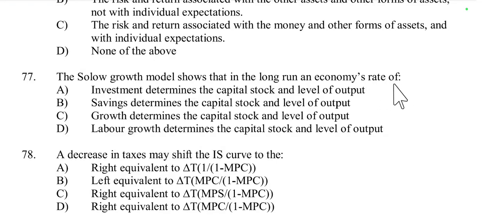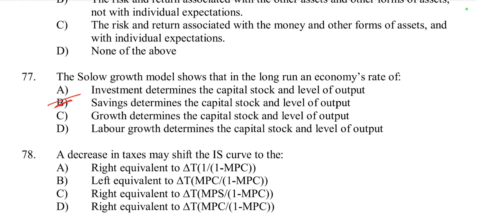According to the Solow model, what happens? The Solow growth model shows that in the long run, an economy's rate of saving determines the capital stock and level of output. So here option B is the right option according to the Solow model.